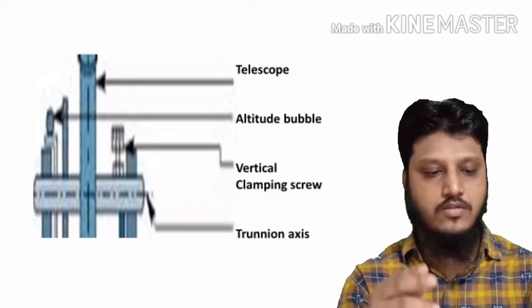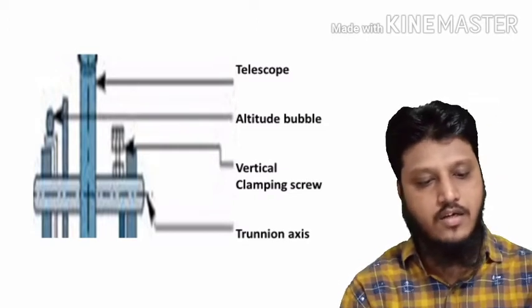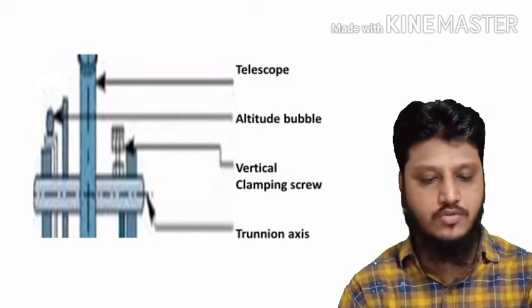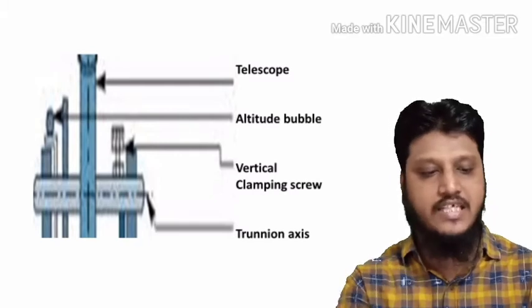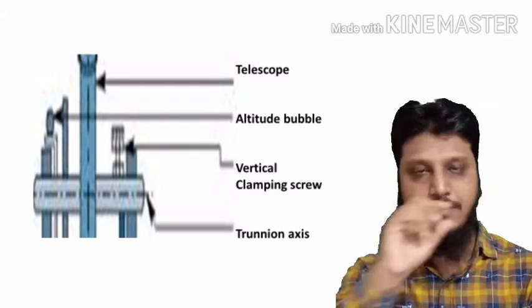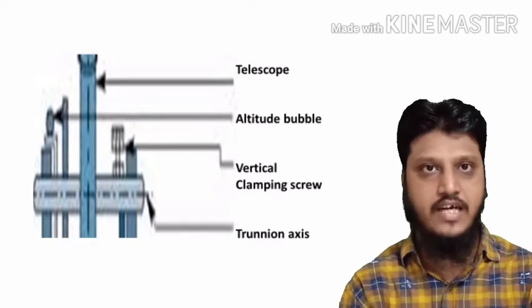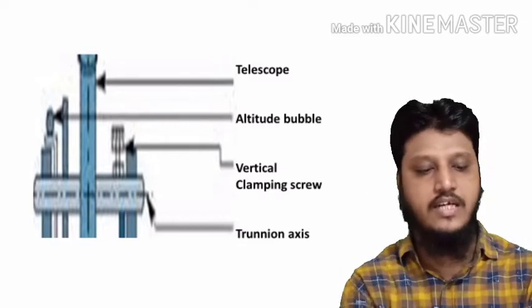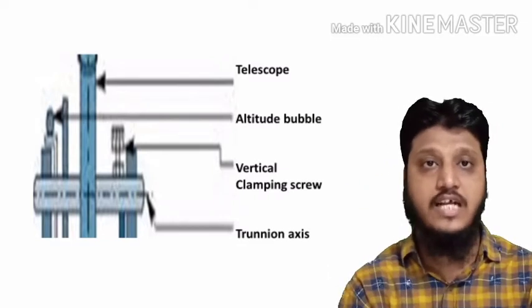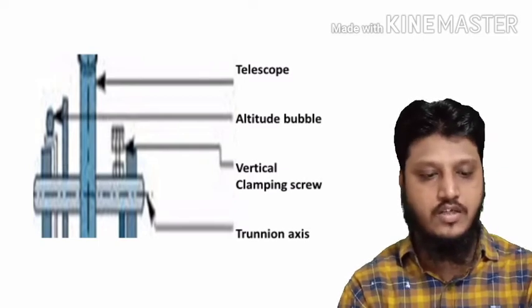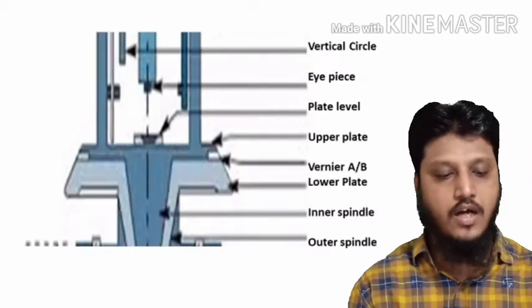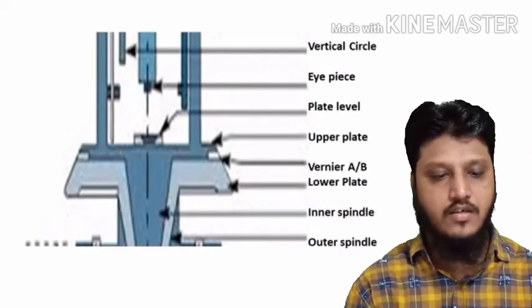Further there is a vertical clamping screw. We will see what it is used for. Then the trunnion axis: the trunnion is a strip on which the telescope rests and is fixed, but it can be rotated in a vertical plane. That is called the trunnion, and the axis passing through the trunnion is a horizontal axis, called the trunnion axis.